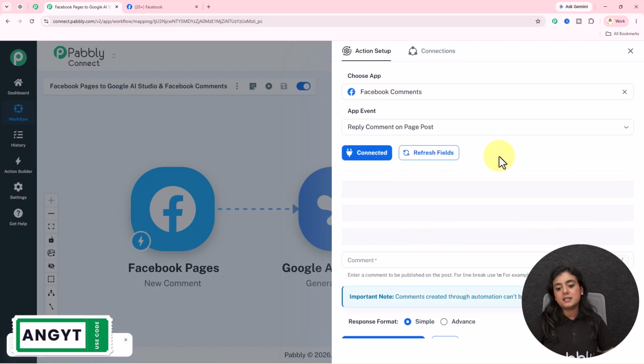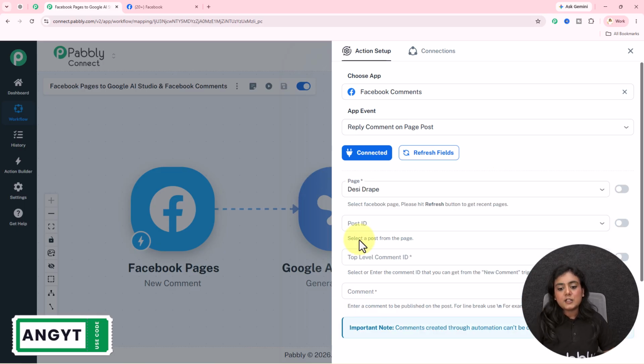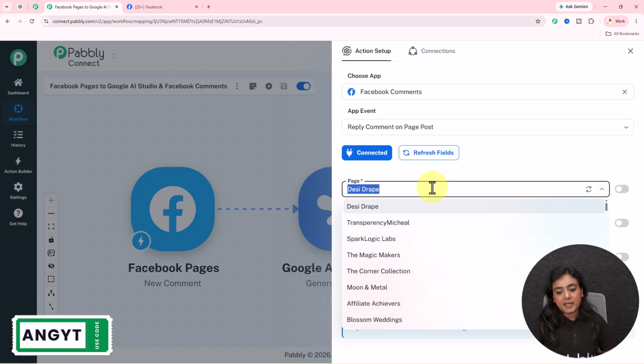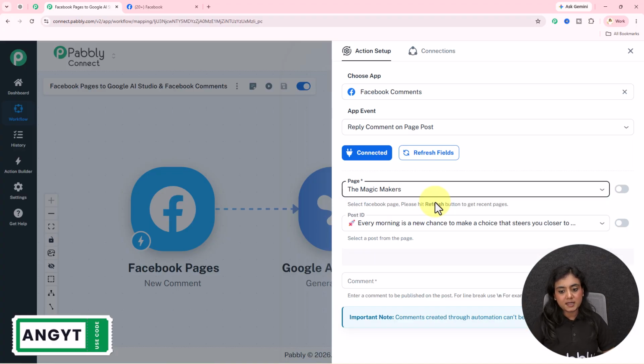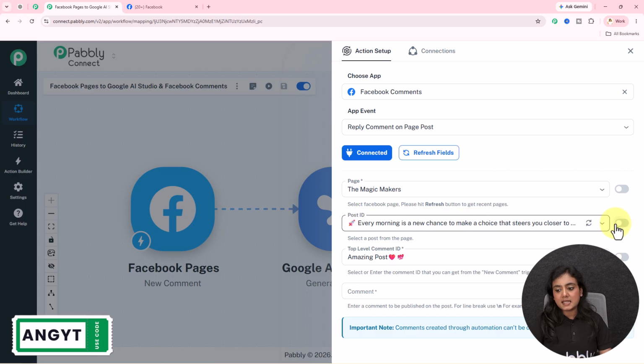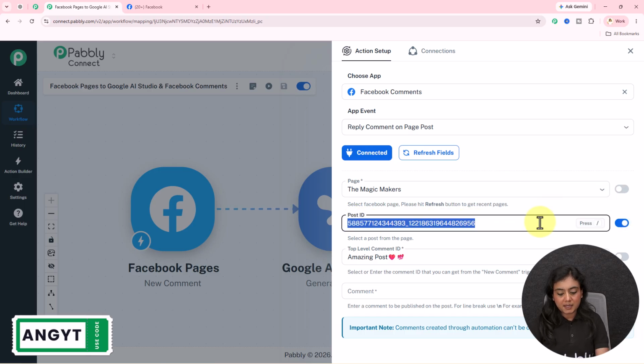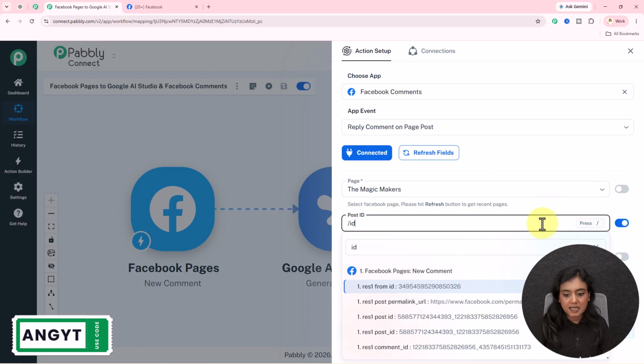Now after the connection is created, first of all it is asking for us to select the page, for which I'm going to select the Magic Makers because on this page I will receive all the comments. After selecting the page, next it is asking for the post ID, for which simply map the data of the post ID that you have received in this previous step right here. This is the post ID.